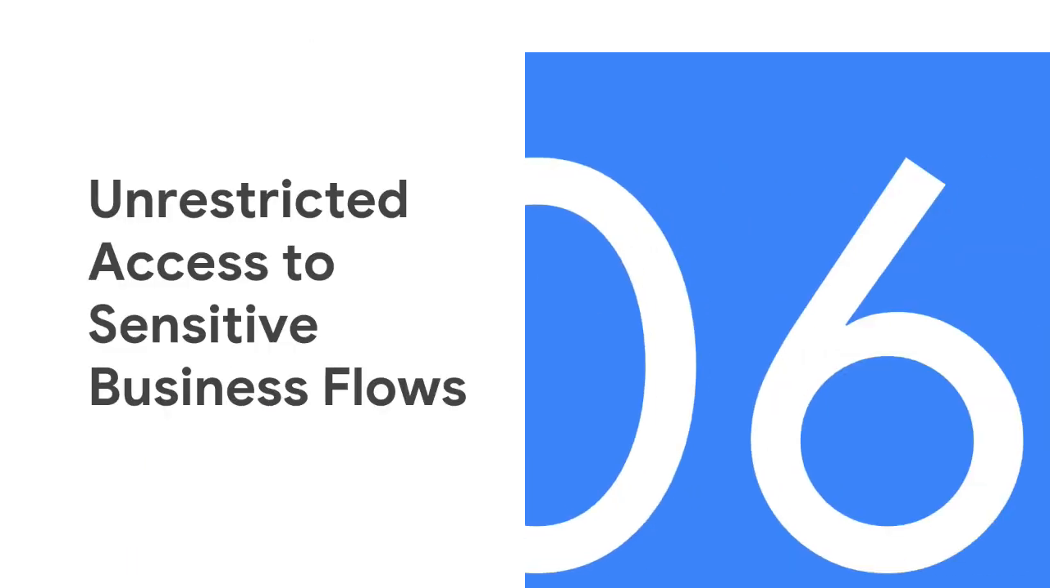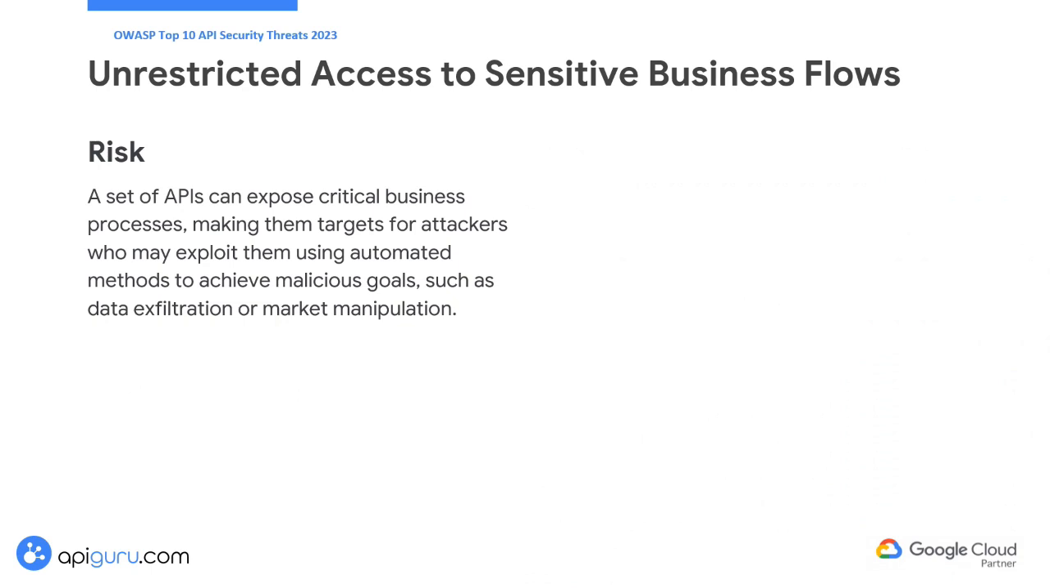Let's move on to the unrestricted access to sensitive business flows risk. A set of APIs can expose critical business processes, making them targets for attackers who may exploit them using automated methods to achieve malicious goals, such as data exfiltration or market manipulation.